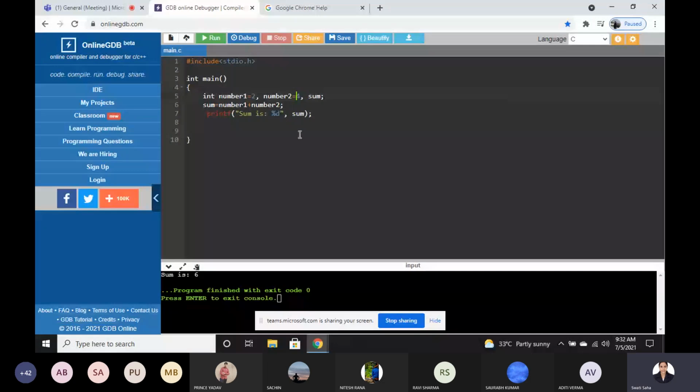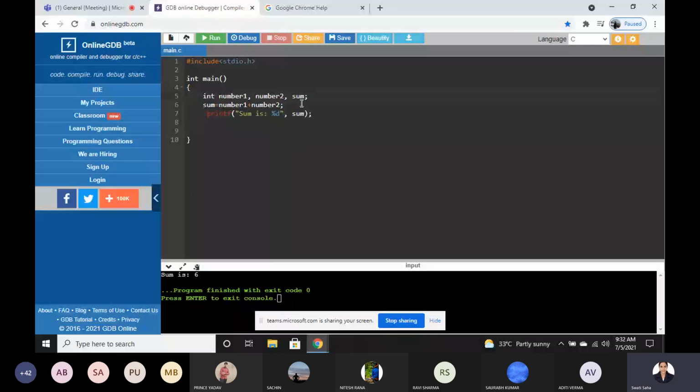So for that, just remove this thing. Now I just define integer number 1, number 2 and sum. Now we have to take some numbers from the keyboard.